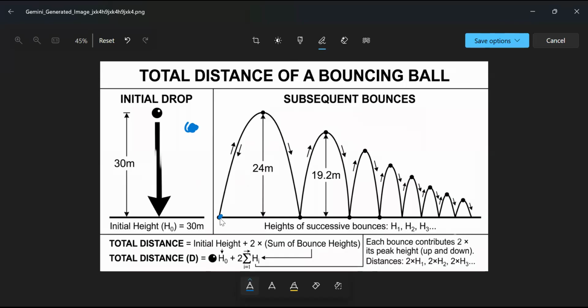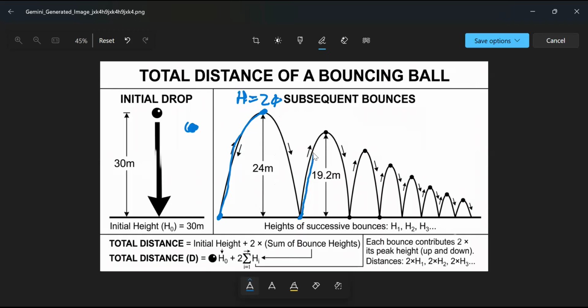If you look at the second part here, it's going to rise to a certain height. That's the first height. The height that we have first is 24. Can you see that? Yes, 24 meters. So after the first rise, the ball is going to reach a height of 24. And then after the second bounce, it reaches another height. What is the second height that we see there? The second height is 19.2.